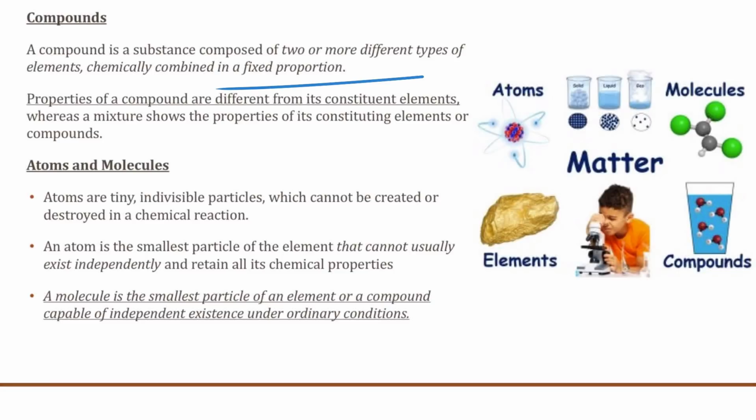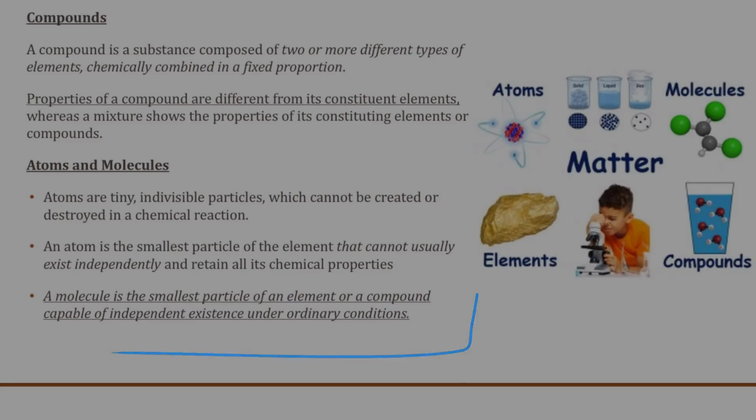Now, atoms and molecules. Atoms are, as we all know, but if you don't know, then we can learn about it over here. Atoms are tiny, indivisible particles. You cannot divide an atom. It cannot be created nor destroyed in a chemical reaction. They form the basis of any chemical reaction. It cannot be destroyed, right? Okay, an atom is the smallest particle of an element that cannot usually exist independently. Atoms can never exist independently, and they always retain their chemical properties. A molecule is the smallest particle of an element or a compound capable of independent existence under ordinary conditions. So an atom is not capable of existing independently, but a molecule can.